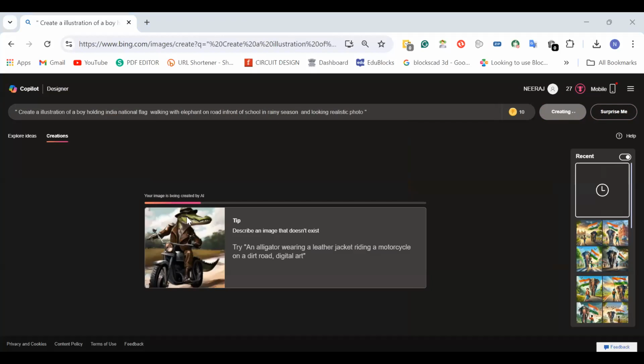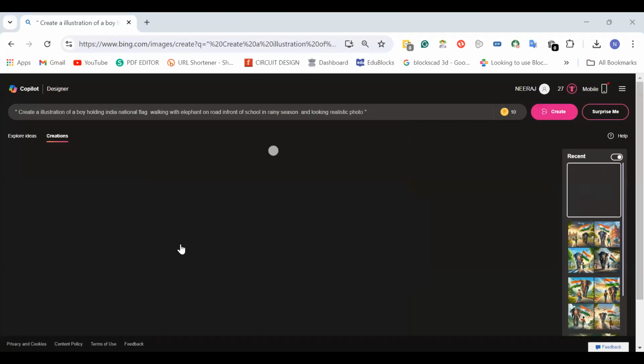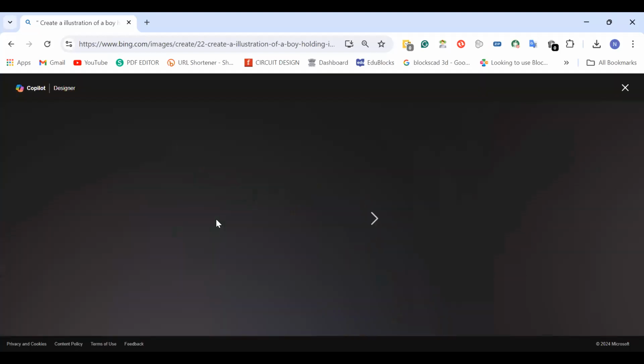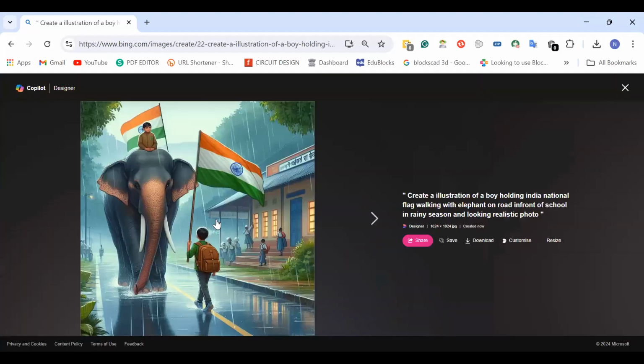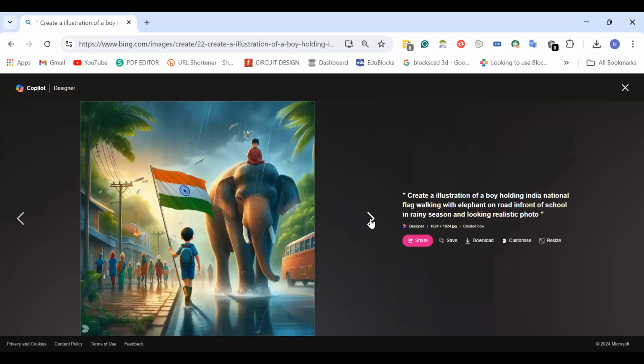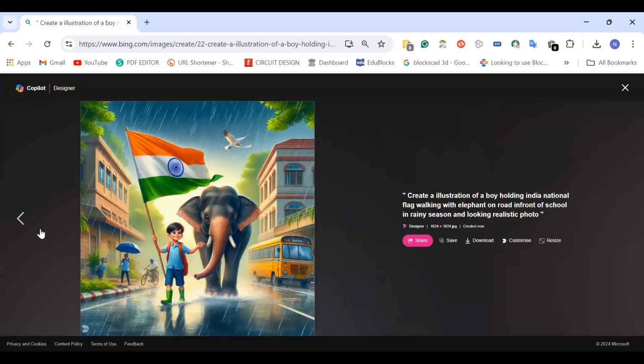Now you can see there's a crocodile riding on a bike, right? So now, teachers, you can see something different that AI generated in that image. Over here you can see there's a boy holding a flag with the elephant. It's raining, and there is a school. So this is how we can use AI, and we can generate our own images as per what we actually want.